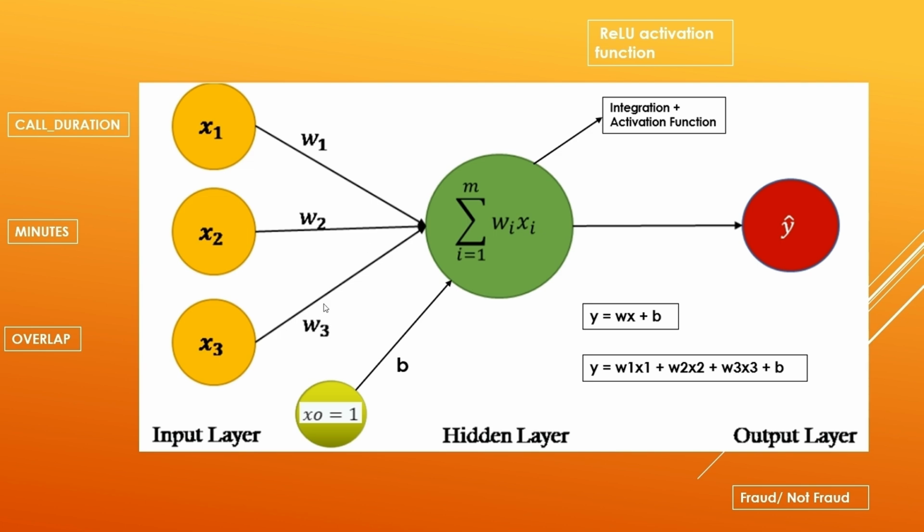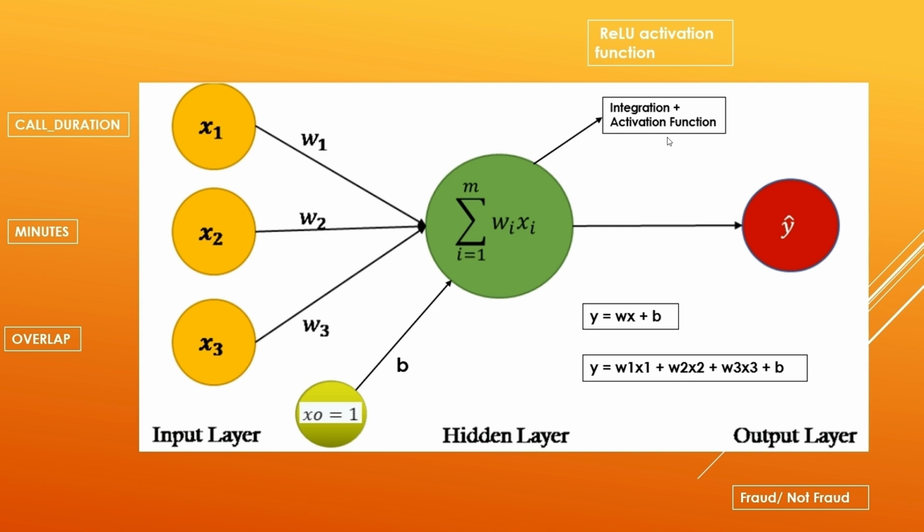Then for W3 we will give the importance as 2. Then the importance becomes twice the importance of minutes and call duration. Okay, all right. Then y, we all know, is our predicted output. This is the result after processing the input, meaning the call records.